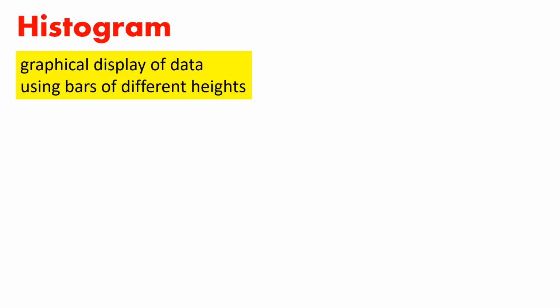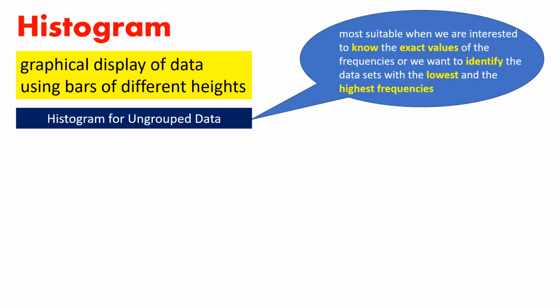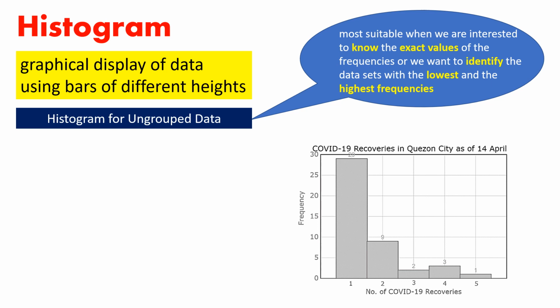The information provided by a frequency distribution is easier to grasp if presented graphically. Most people find a visual picture beneficial in comprehending the essential features of a frequency distribution. A histogram is a graphical display of data using bars of different heights. A histogram for ungrouped data is most suitable when we are interested to know the exact values of the frequencies or if we want to identify the datasets with the lowest and highest frequencies.